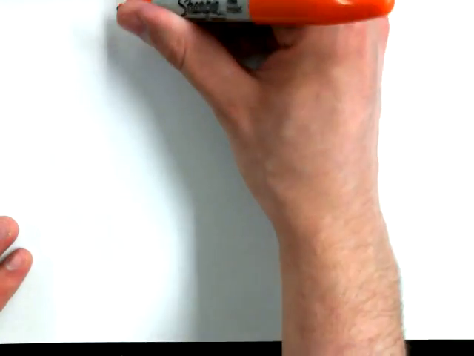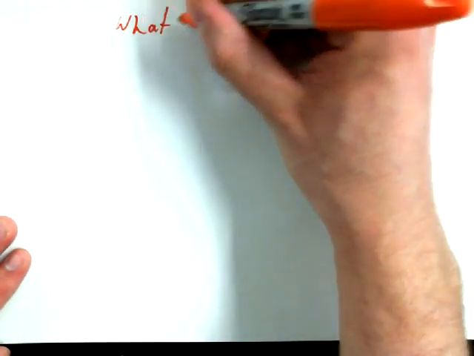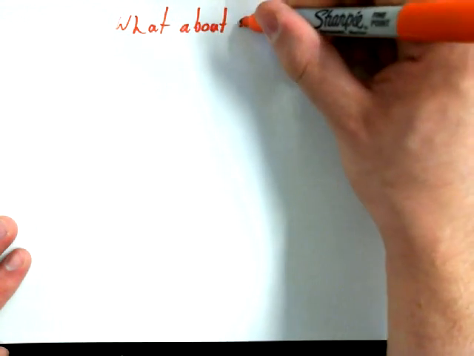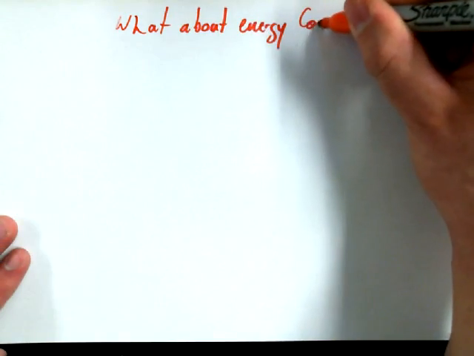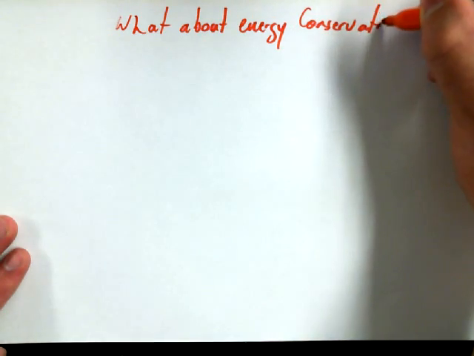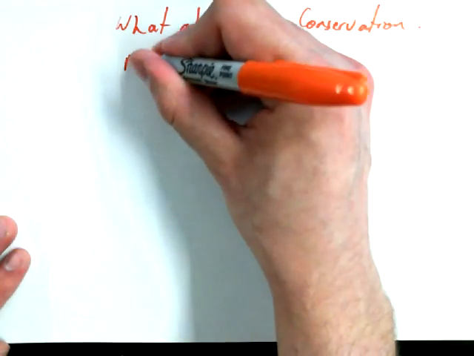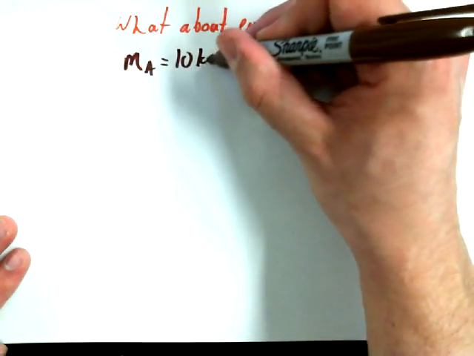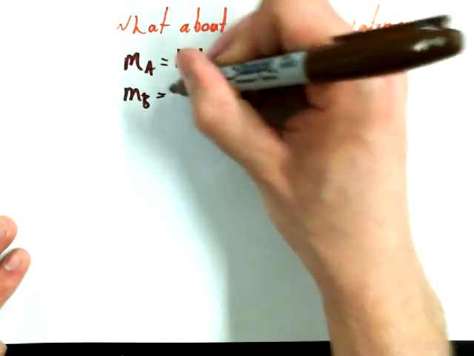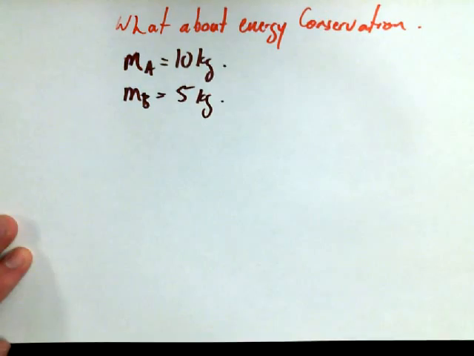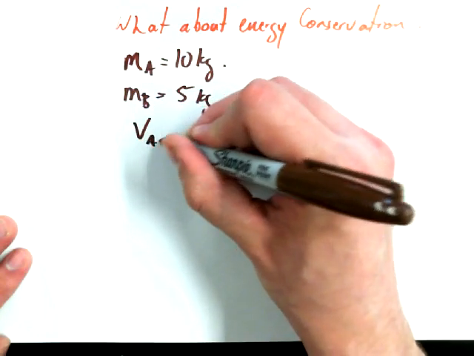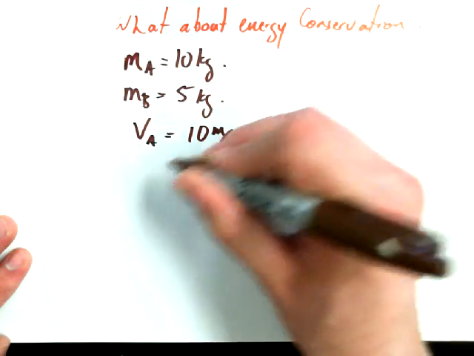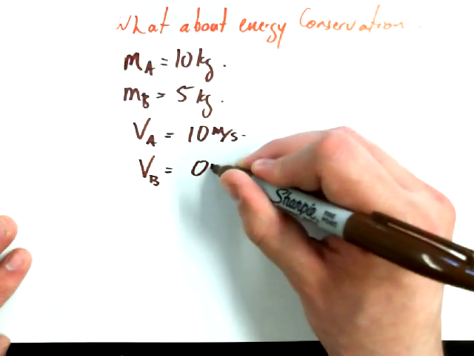Okay. I want to lay out an energy argument here. What about energy conservation? And I want to think about the 2 trains that we just discussed. So the 2 trains have masses. Mass A is equal to 10 kilograms. Mass B equal to 5 kilograms. I'm dropping off some decimal places because I want to talk this out fairly quickly. VA was equal to 10 meters per second. VB was equal to 0 meters per second.